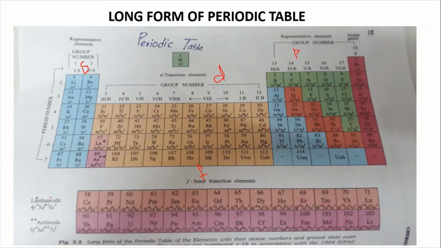Coming to the F block, this contains 2 rows which are lanthanides and actinides. Here you can see, and they are all metals. So the S block and P block are collectively known as representative elements, the D block is known as transition elements and the F block is known as inner transition elements.